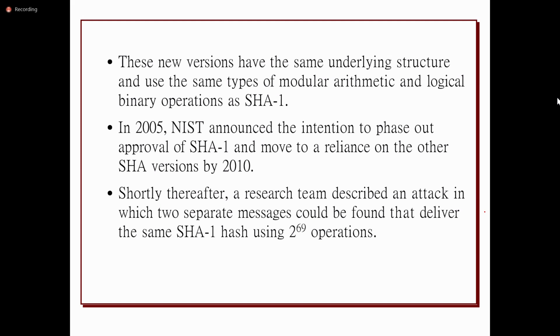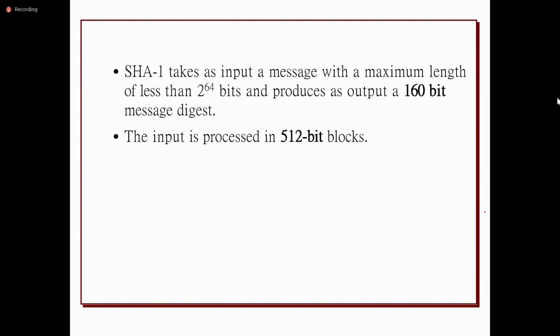We will see the implementation and design of the SHA-1 algorithm. In your syllabus, you have SHA-512 and SHA-3. The design structure of SHA-512 depends on SHA-1, so we'll discuss SHA-1 first. SHA-1 takes an input with maximum length less than 2^64 bits.